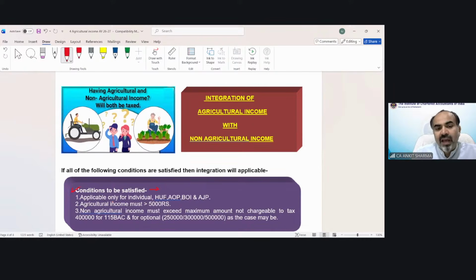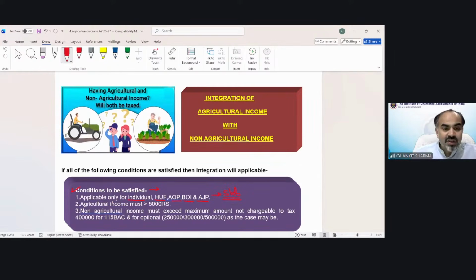The first condition: applicable only for individual, HUF, AOP, BOI and AJP. So this concept is applicable only for individual, HUF, AOP, BOI, AJP, the slab rate assessees technically. These are the slab rate persons. That's why it is applicable. In the case of a company or partnership firm, the rate is straightforward, like 30%, etc. So it is not applicable in those cases, only for individual, HUF, AOP, BOI, AJP.